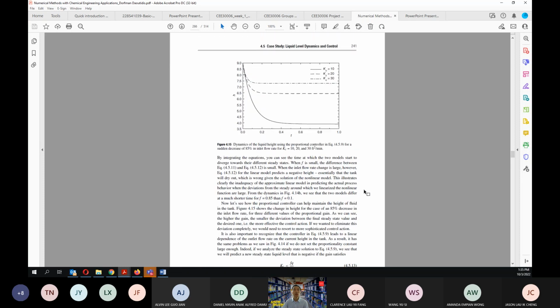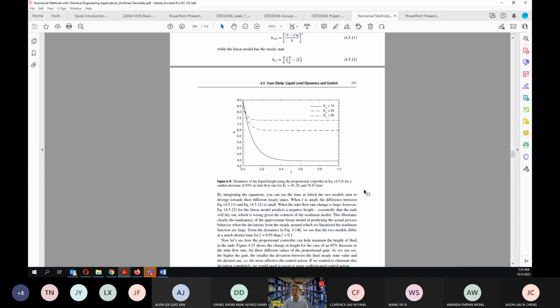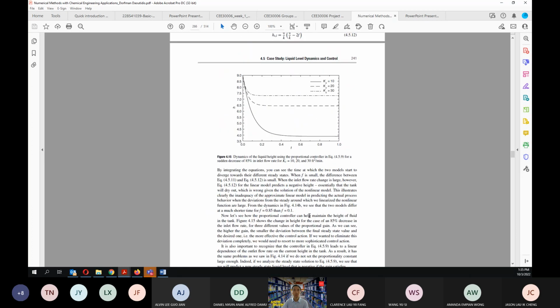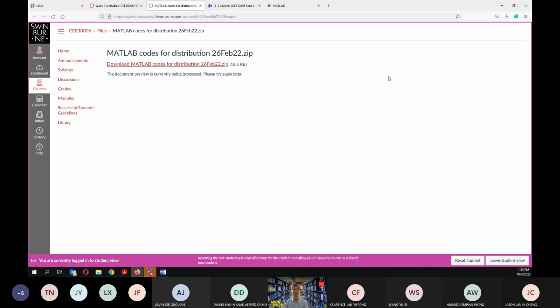Okay, because in a particular case, if you use a proportional controller value that is too high, then it may affect the dynamics of the control system. Okay, so guys, these things you can just have a look at by yourself.